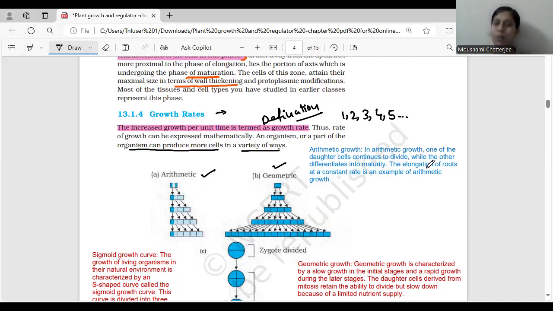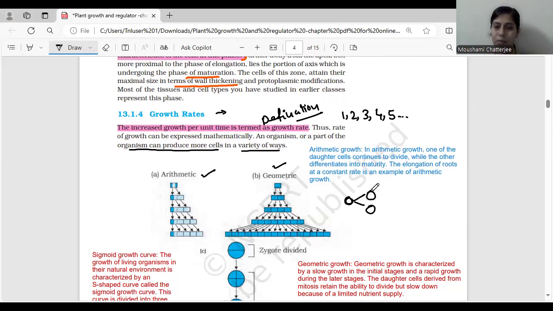So arithmetic growth is basically, we can give an example that a daughter cell continues to divide while the other differentiates into maturity. Okay, so this is one cell and this has given rise to two daughter cells. All right.